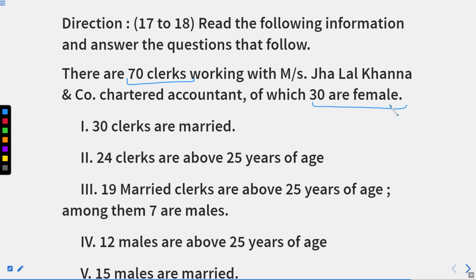I hope this part is clear. 30 clerks are married. First situation. 24 clerks are above 25 years of age. Second condition given. Now 19 married clerks are above 25 years of age. How many?